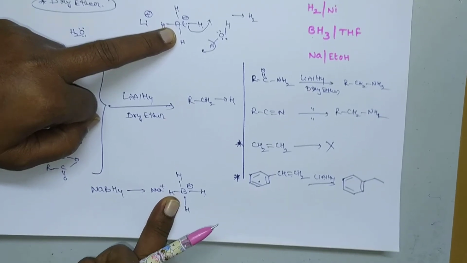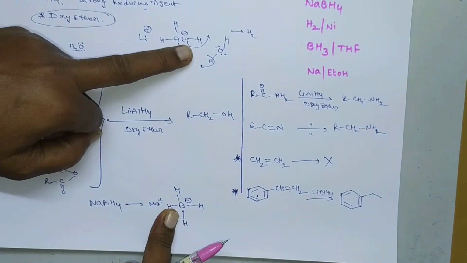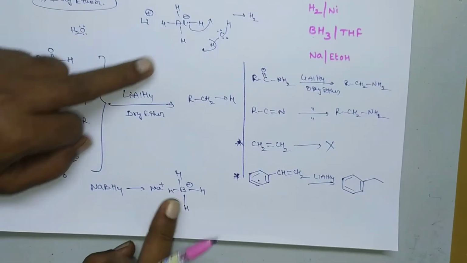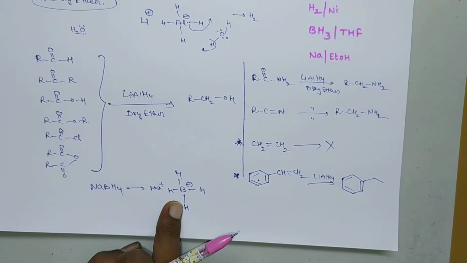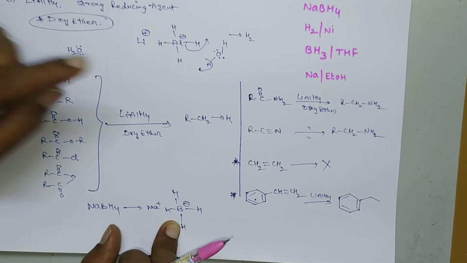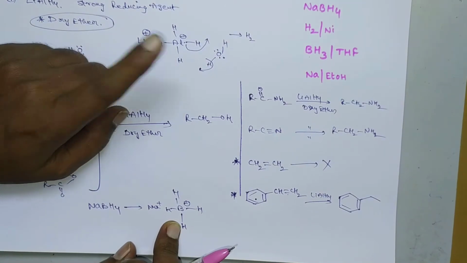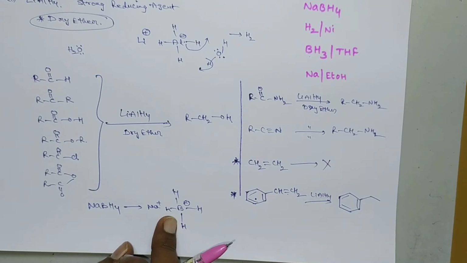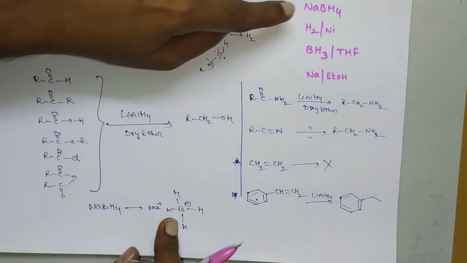So aluminum has a large size, that means it is more electropositive when compared with boron. That's why it has a tendency of donating H minus ion readily. That's why lithium aluminum hydride is a strong reducing agent and sodium borohydride is a weak reducing agent. Okay, clear? Due to the more electropositive nature of aluminum, it donates H minus ion more readily than boron.